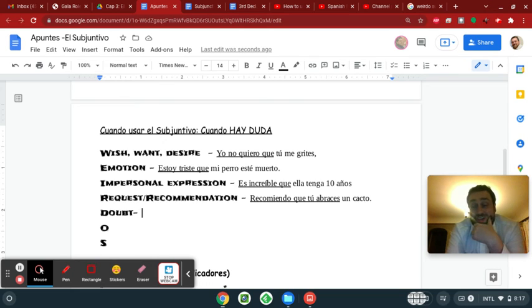Also, if you say I'm certain that, or I'm sure that, estoy seguro que, that's not going to be a subjunctive trigger. But if you say no estoy seguro de que something, then that would be a subjunctive trigger. So if there's any sort of doubt being expressed in the first part of the sentence, then it is a subjunctive trigger.